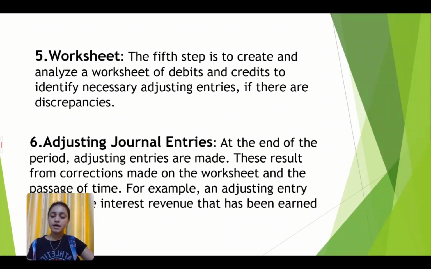Adjusting journal entries. An adjusting journal entry is a financial record. You can track the unrecorded transactions. Some common types of adjusting journal entries are accrued expenses, accrued revenue, provisions, and deferred revenue. You can use adjusting journal entries for accruals and accounting period transactions. At the end of the period, adjusting entries are made. These are corrections made on the worksheet and for the passage of time. For example, an adjusting entry where interest revenue has been earned.